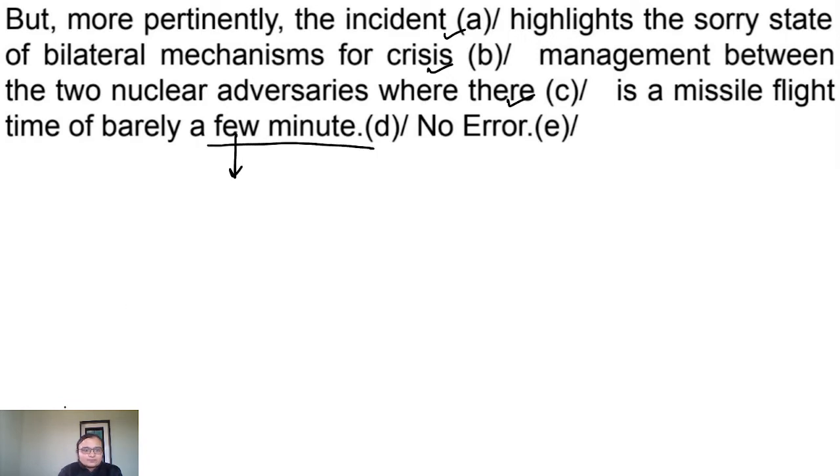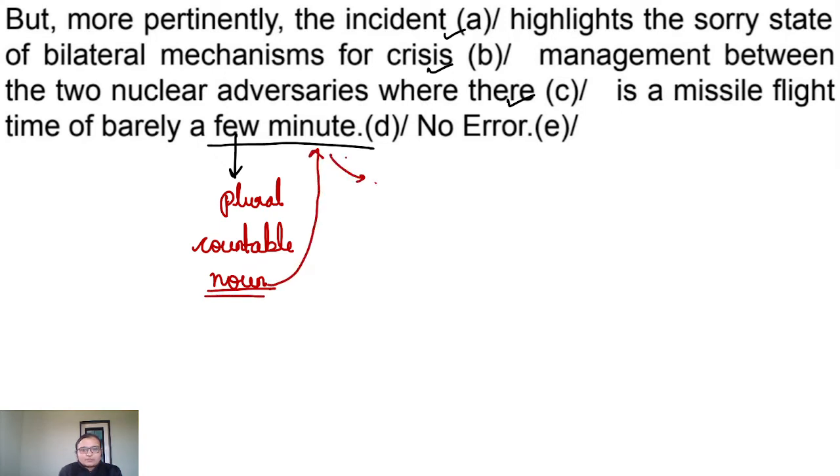Few is a plural countable noun. Few is plural, countable noun, plural and countable. So now this minute should be plural. So it becomes minutes, barely few minutes. So error is in the part D.